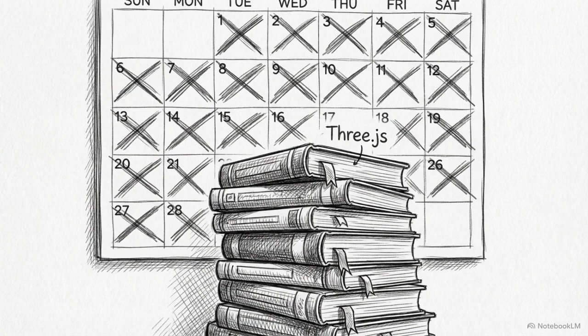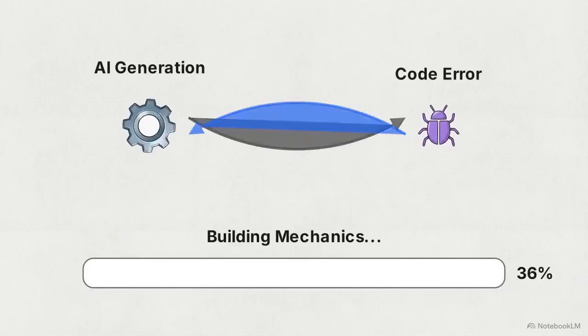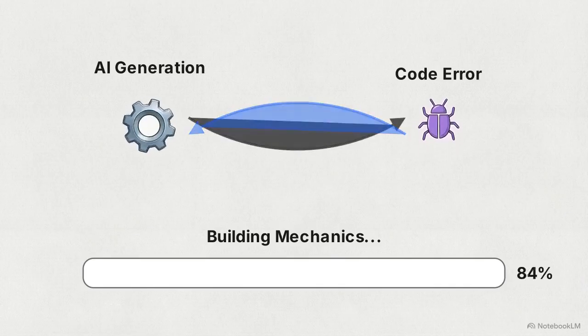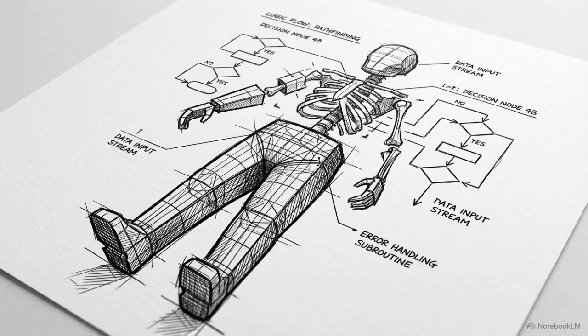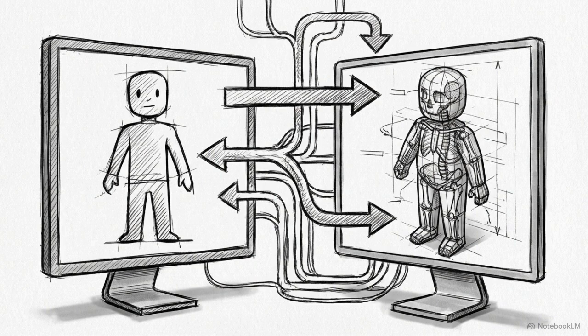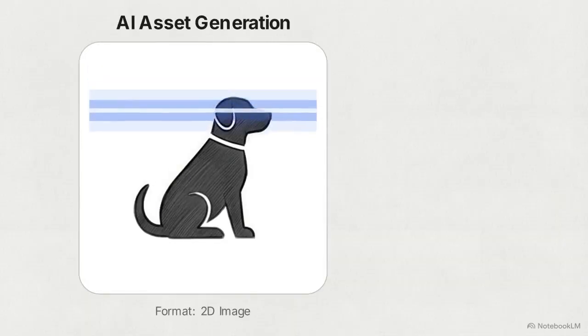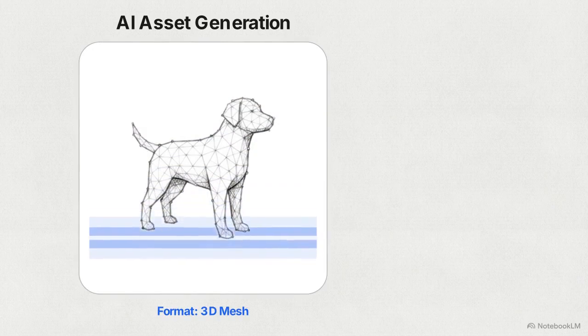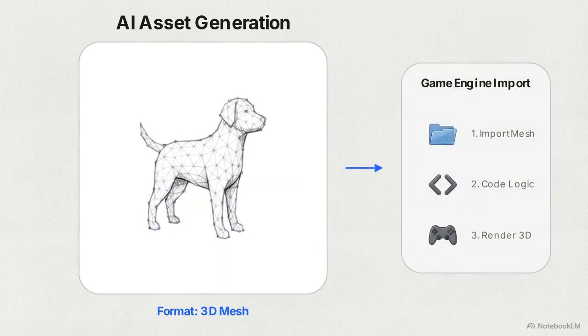For that viral Mario-style browser game, the creator spent days refining the code using libraries like Three.js and feeding errors back into the AI to slowly build up the mechanics. Large language models also cannot generate custom 3D models out of thin air. You must integrate external AI asset generators to get those great-looking characters and environments. Tools like Meshy or Tripo take 2D image generations and convert them into actual 3D meshes that your code can